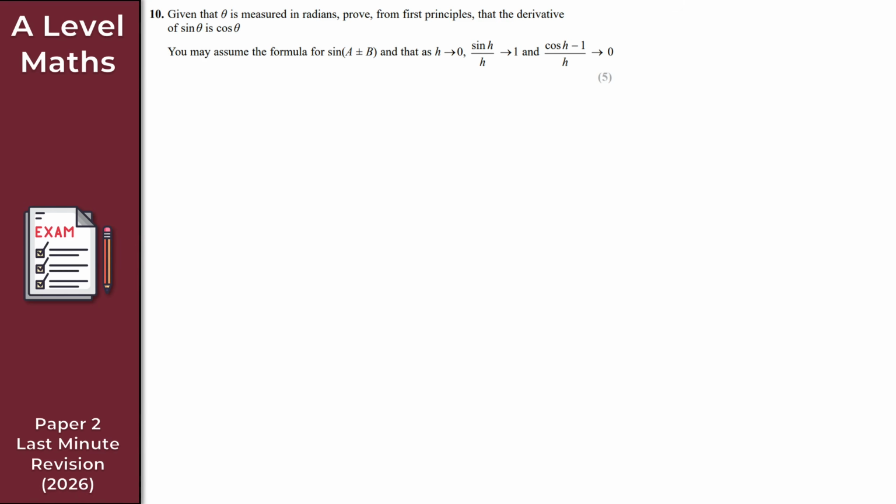Now moving on to question 10 here, as we can see on the screen, we have another question on differentiation. But this time, it is differentiation from first principles. So what we're given here is that theta is measured in radians. We want to prove from first principles that the derivative of sine theta is simply cos theta. We can assume this formula here, and we can also use these limits here.